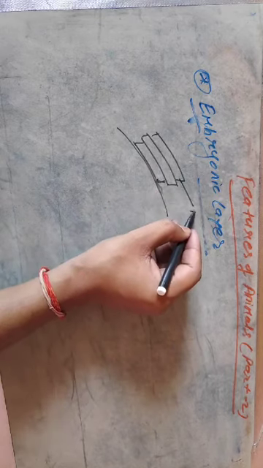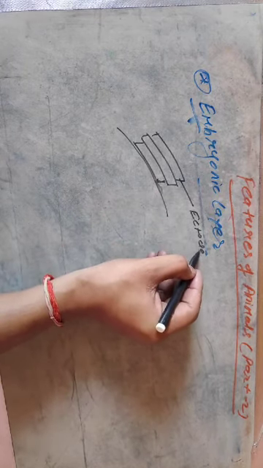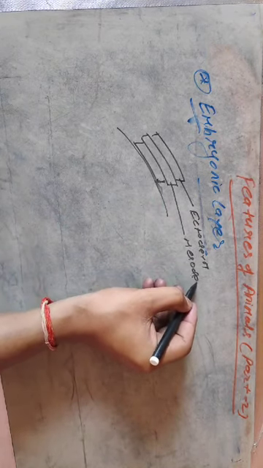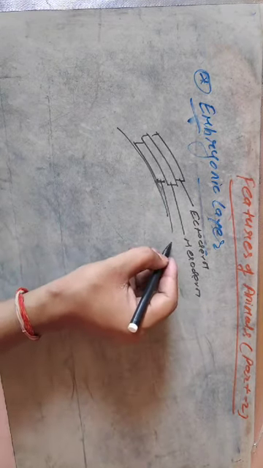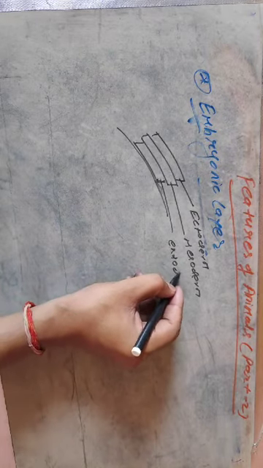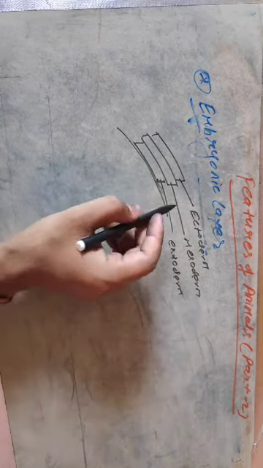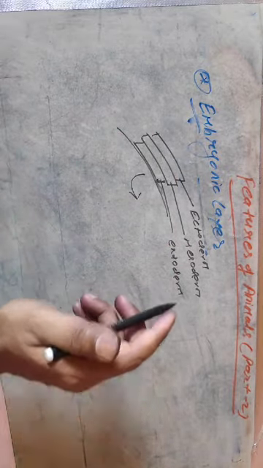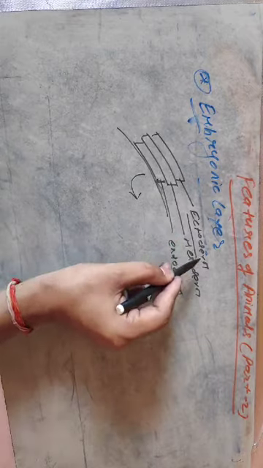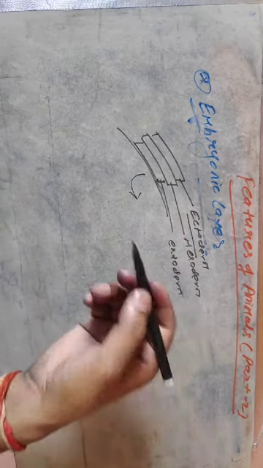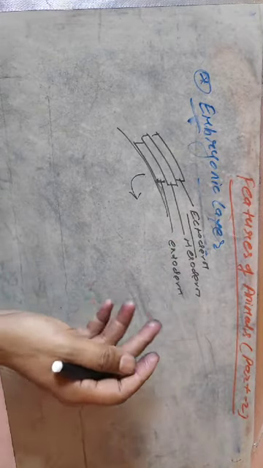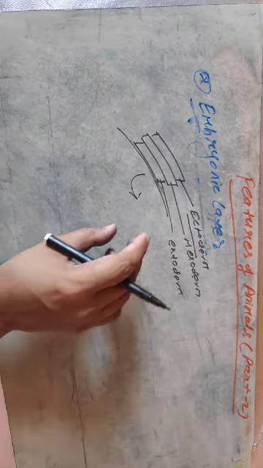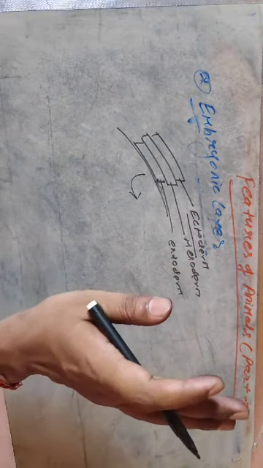The outer layer is known as ectoderm. The middle layer is known as mesoderm, and the inner layer is known as endoderm. After the development of all 3 layers, the next event in the embryo is organogenesis. It means ectoderm forms different organs, and mesoderm and endoderm also form different organs in animals. So it is a characteristic feature of animals only.